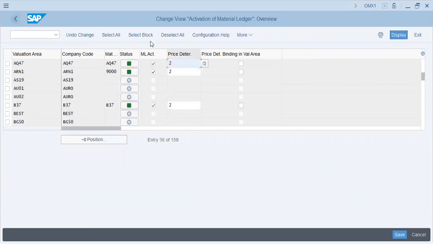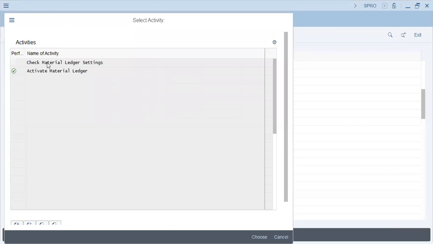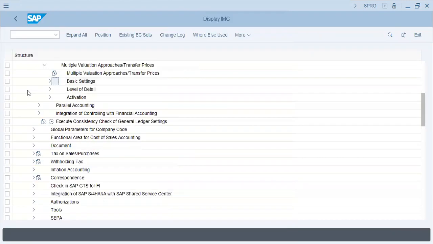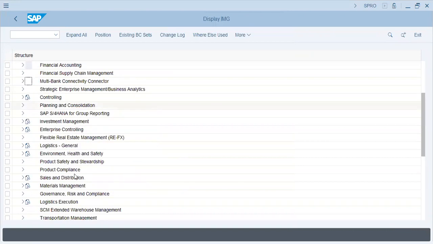It's already activated with individual line items, that is single transaction based. Okay, this is transaction based. Every transaction will be separately evaluated. Okay, this is done.